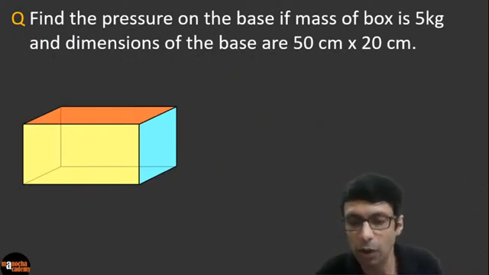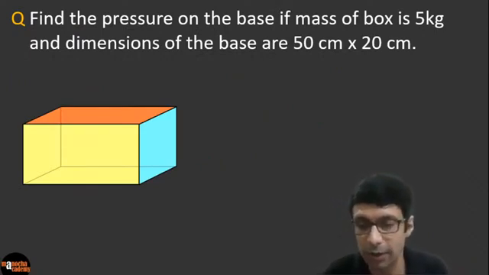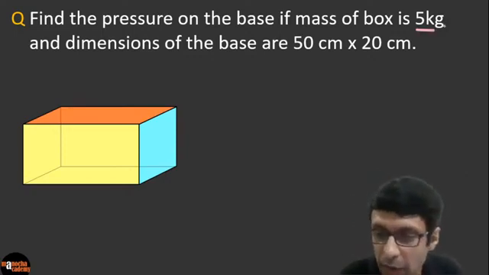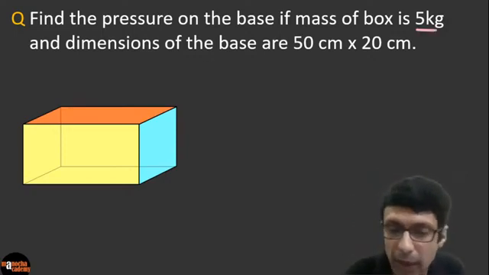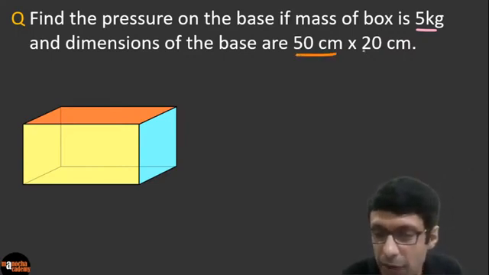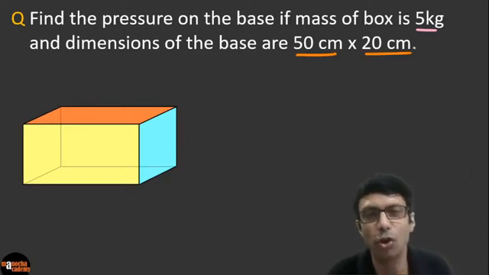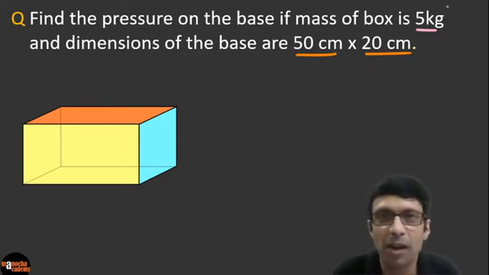Find the pressure on the base of this box. So do you see this box here? The mass of the box is given as 5 kg and the dimensions of the base are given as 50 cross 20 centimeters, so 50 centimeters times 20 centimeters. So come on, guys, I want all of you to pick up your pen and paper and try this question. Don't do it mentally. Please try it on pen and paper.